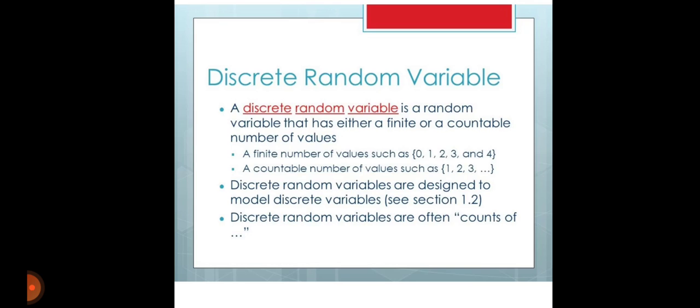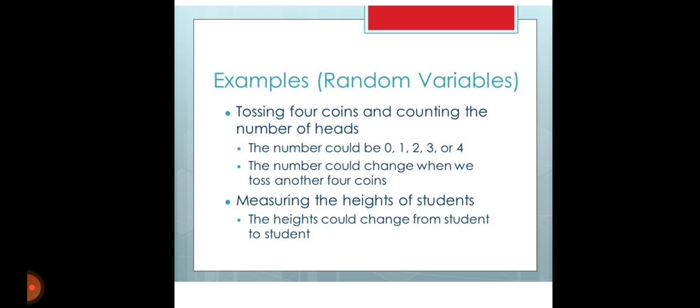Discrete variables are designed to model discrete quantities, and they are often counts. An example of a random variable: tossing 4 coins and counting the number of heads. The number could be 0, 1, 2, 3, or 4, and it could change when we toss another 4 coins. Measuring the heights of students is also an example of a random variable, since the heights change from student to student.